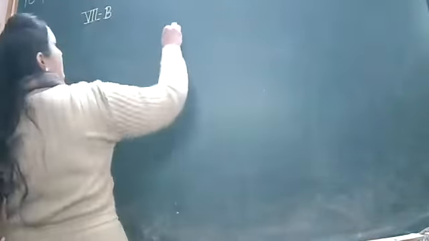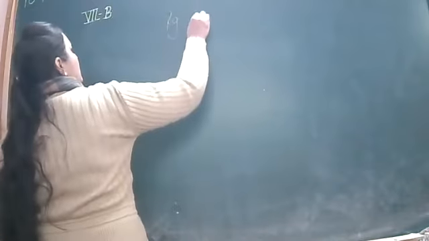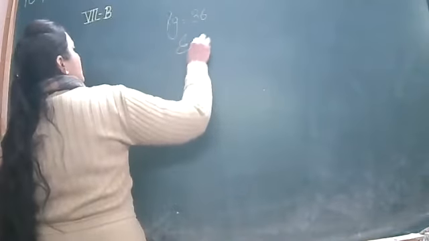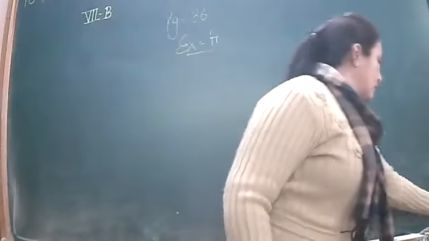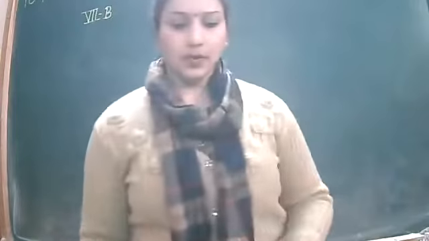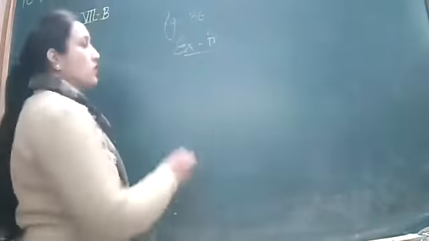Okay. Now let's discuss page number 36, exercise A. Okay. The man walked dash the road.